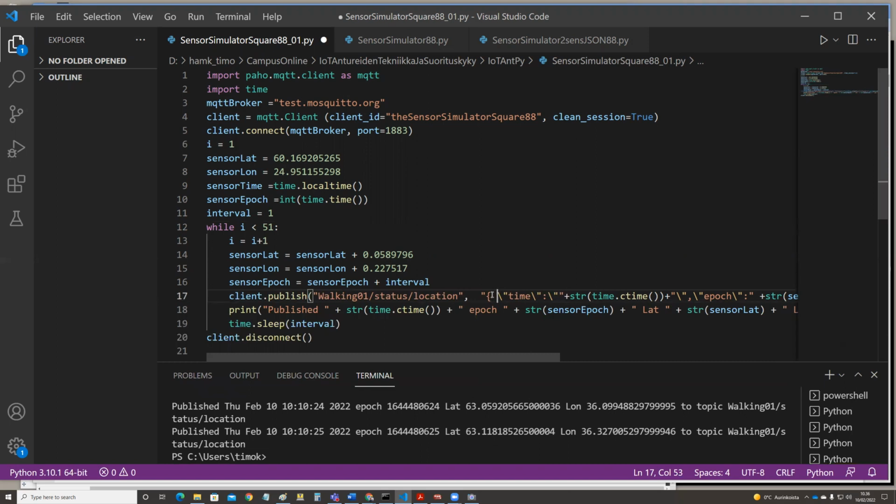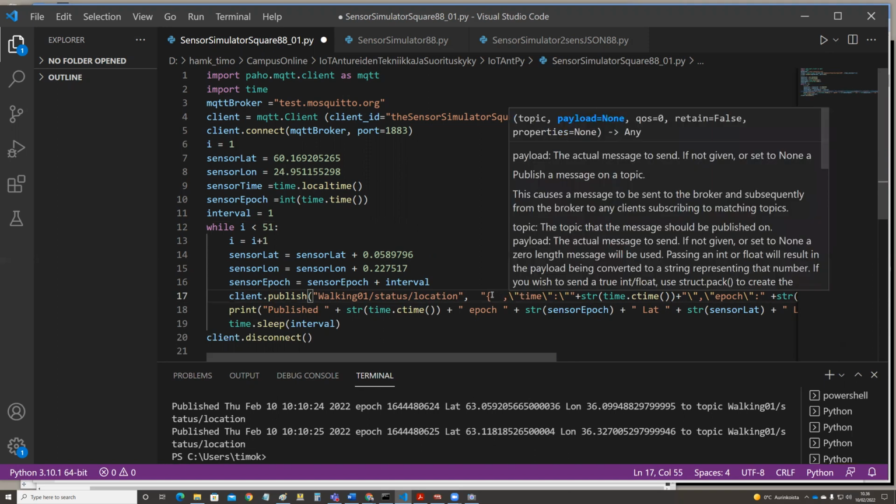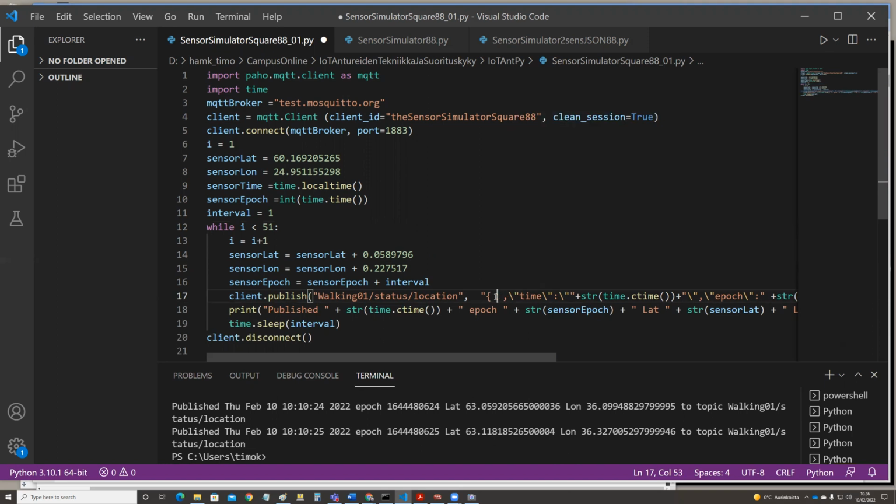So I'll add some space here, and the comma marks that I have another object in the payload, in the JSON. This is inside the string, so I need to mark it like this, and I give it a name.